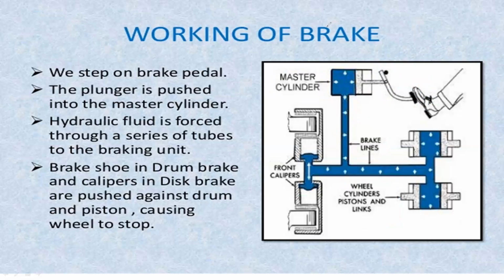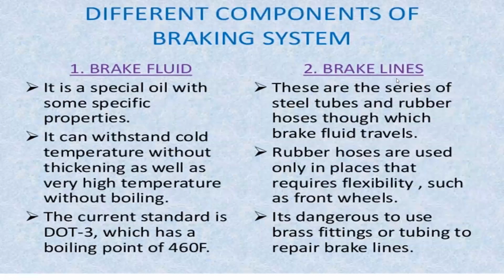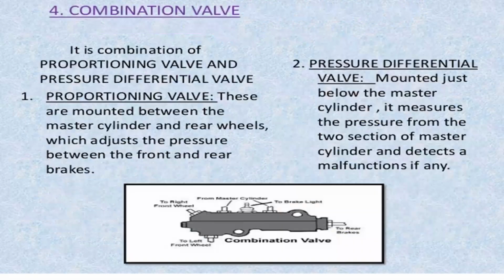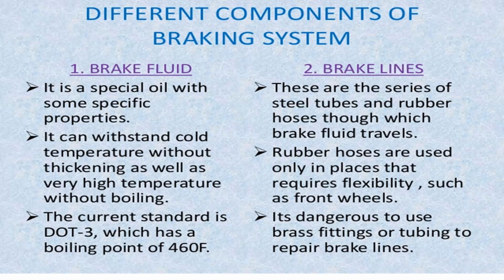And next you can see what the different components of the braking system are. If we take any type of normal braking system or any type of different braking system, what are the different components placed in that braking system? One is brake fluid, another is brake lines, master cylinders, and the combination valve. Okay, these are the four main components in the braking system. What is the first one? What is brake fluid?